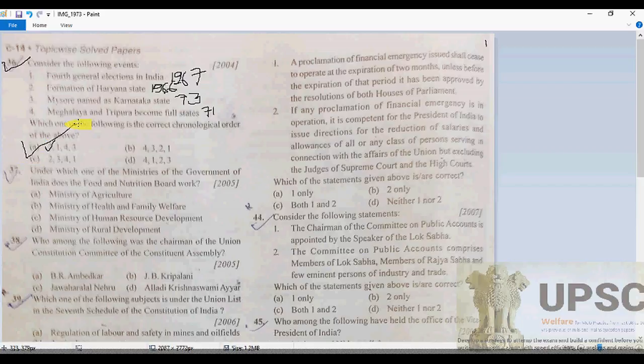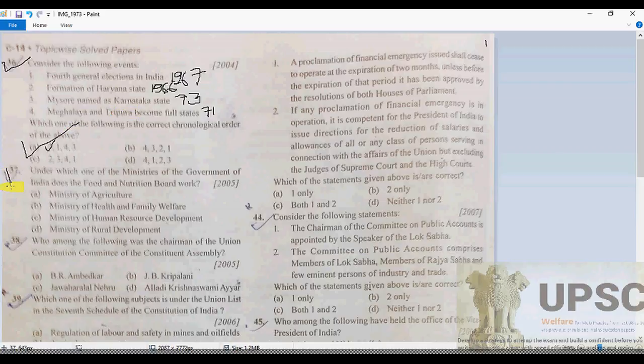So there should be no doubt. I know that it's impossible to memorize the exact date of the formation of Haryana, or when Mysore was converted to Karnataka. So yes, it's tough, but if we recall the century, then we can conjecture easily.